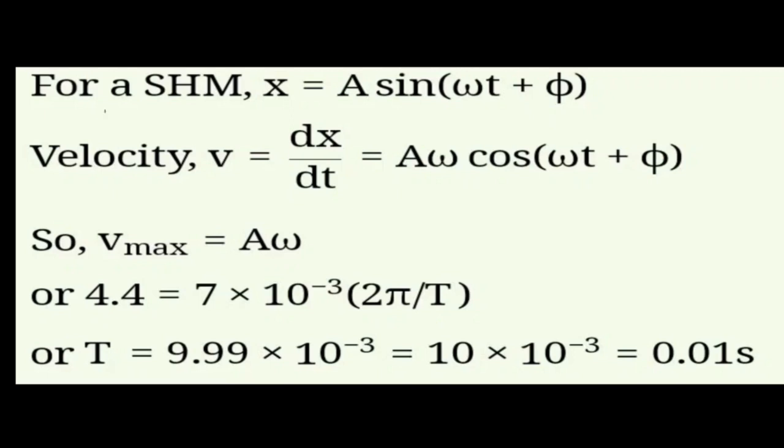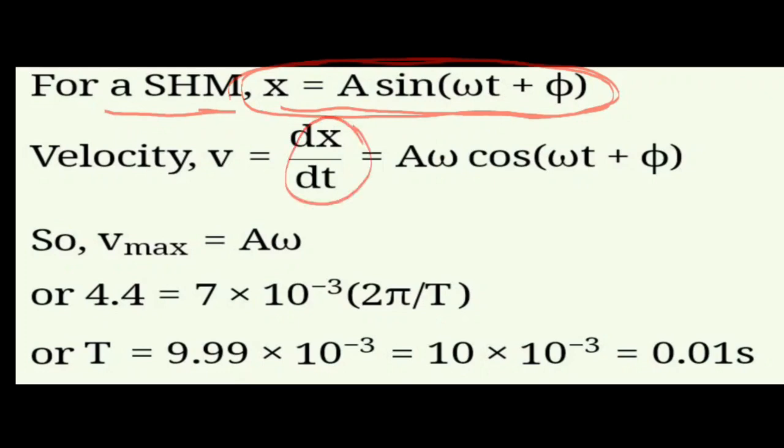Here for a simple harmonic motion, x equals a sin(omega t plus phi). Remember this equation. Velocity v equals dx by dt, which means a omega cos(omega t plus phi). For x, a sin(omega t plus phi).